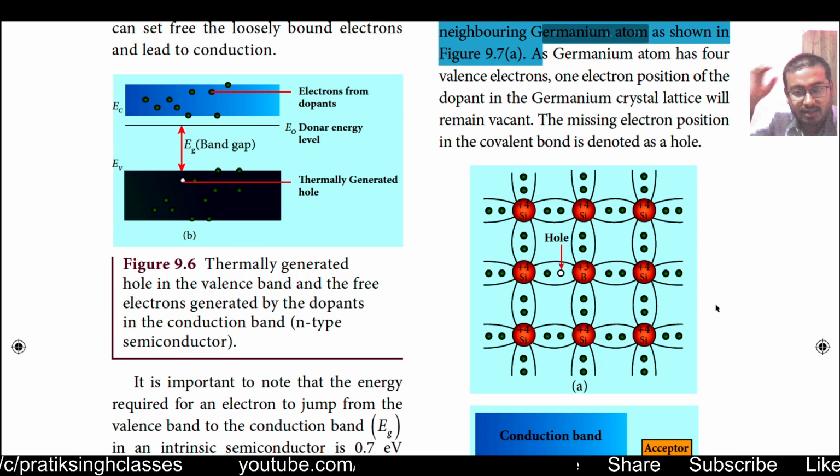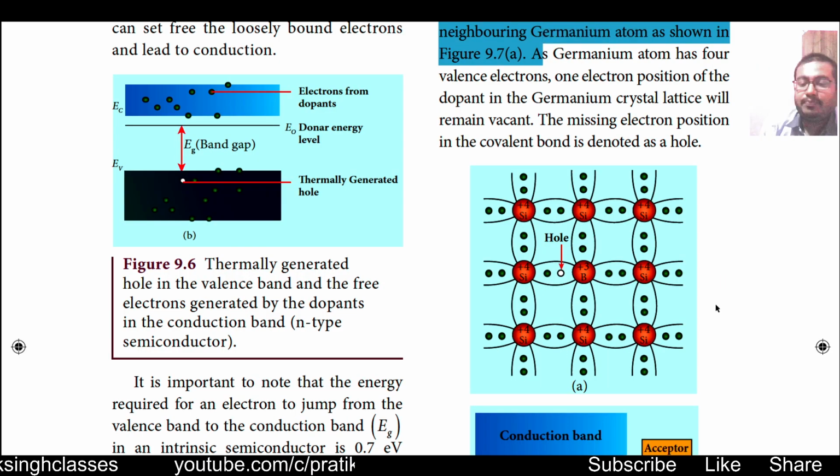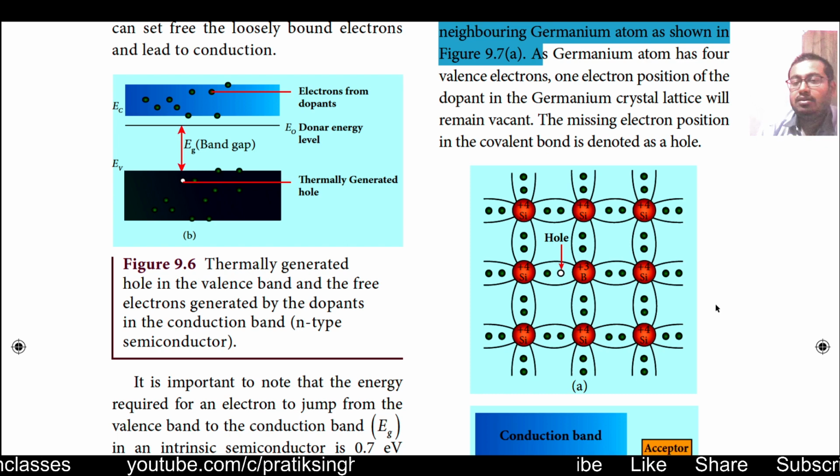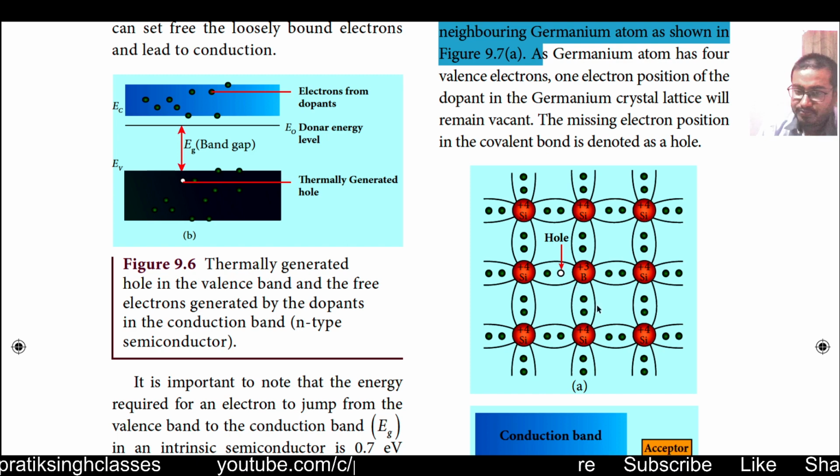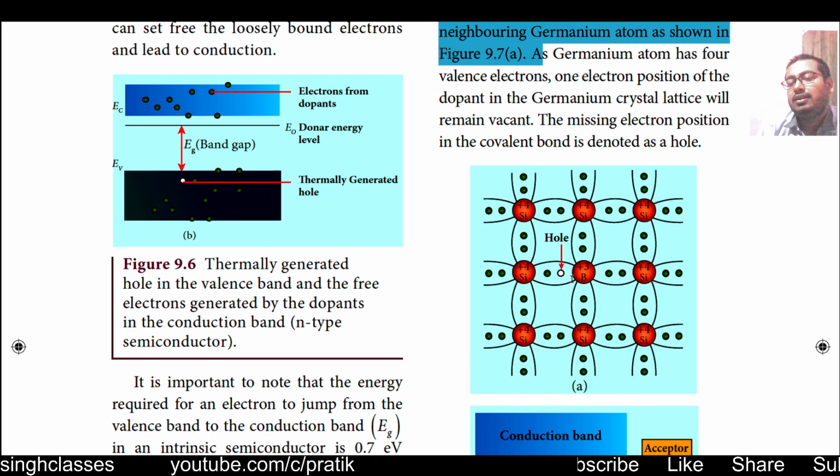Okay, when a dopant of group 3, any of the group 3 elements, is added or doped in the crystal lattice of a semiconductor, because it has only 3 electrons, it will absorb 1 electron from the neighboring atoms.